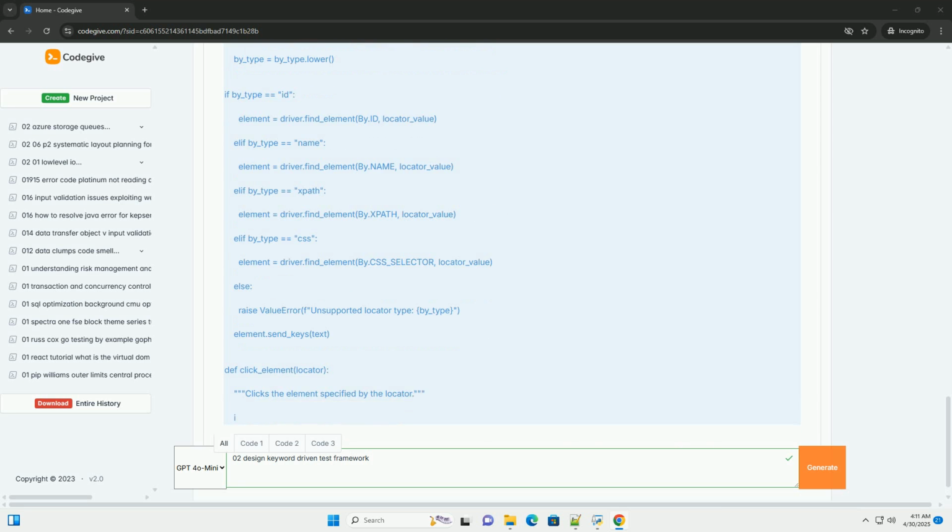6. Pytest configuration, conftest.py. The conftest.py file is used to configure pytest. In this case, we'll use it to handle browser setup and teardown, opening and closing the browser.